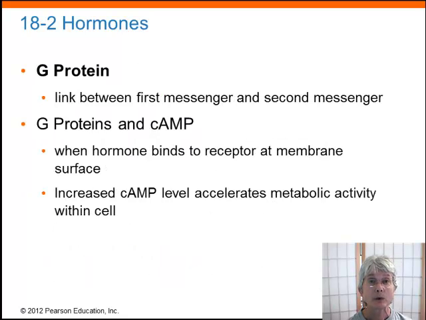Now, a word about G proteins. We're not going to get bogged down in all of the details of G proteins in the book, but I think it's important for you to recognize the term. When a hormone or a neurotransmitter binds to its receptor, it may activate a G protein complex, which then can activate cyclic AMP. And that's going to be the second messenger system.